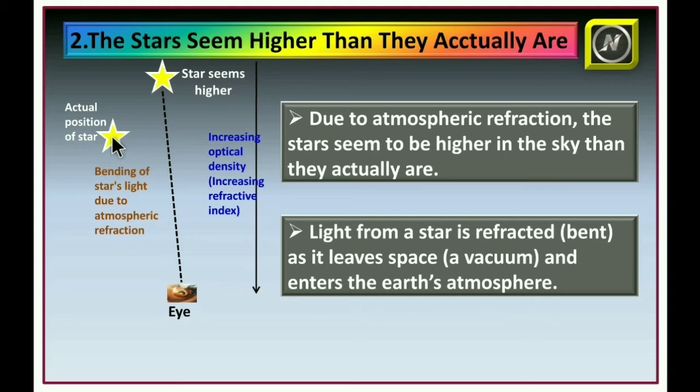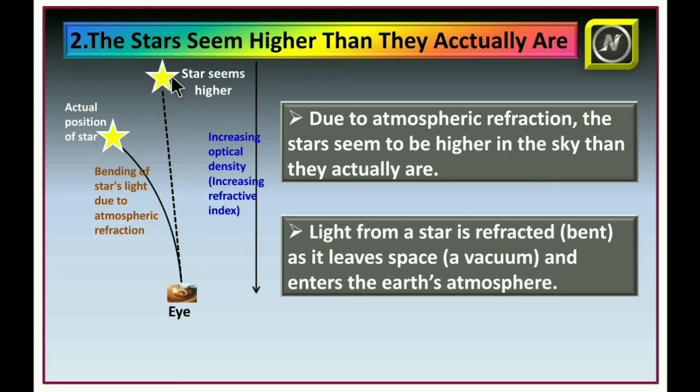When light leaves space and enters the Earth's atmosphere, the light coming from the star bends. Let us see how it bends. Actually, the position of the star is here, but when the light reaches us, because of atmospheric refraction, it bends. But the observer thinks that the light is coming from the star from this position. So the observer thinks that the star is present at this position.